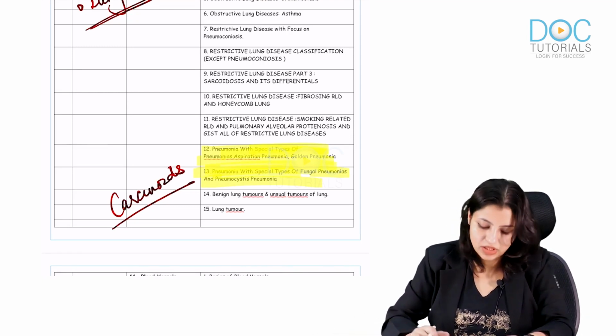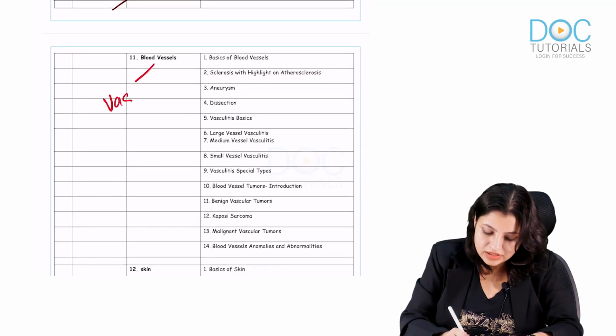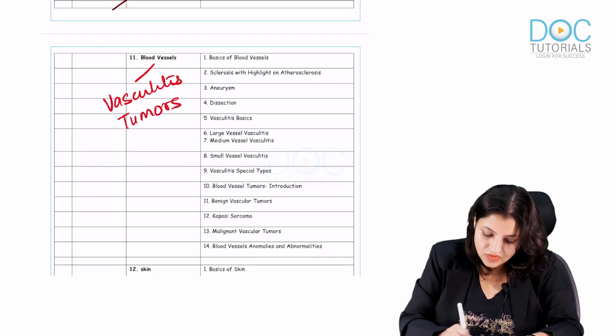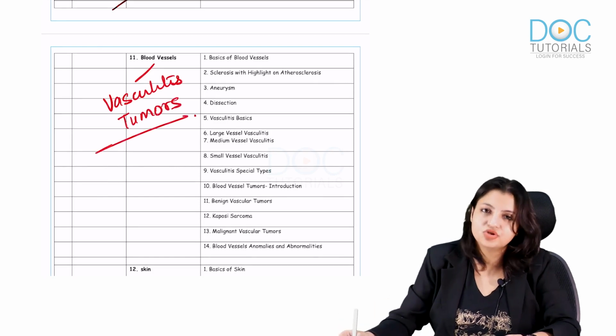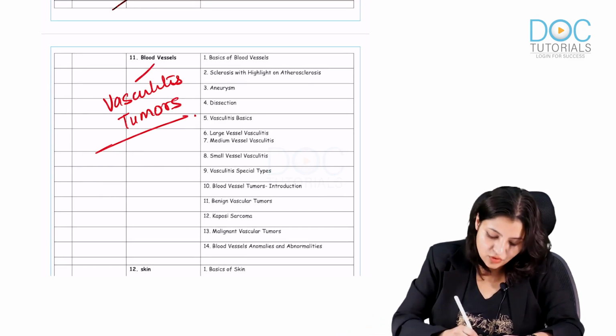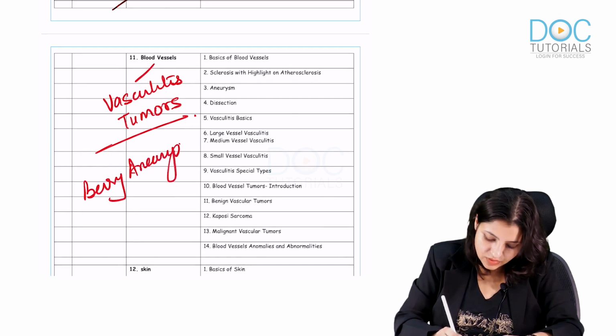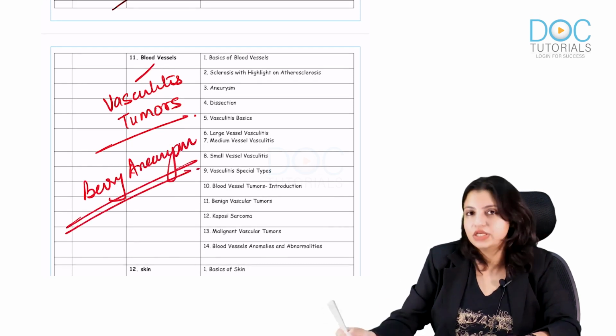Please see them. Now in blood vessels I want you to remember vasculitis and tumors. Study about vasculitis and tumors. All the types of vasculitis and tumors must be known. And of course, do remember what is the defect in berry aneurysm. That is one of the most commonly asked questions in your exam.